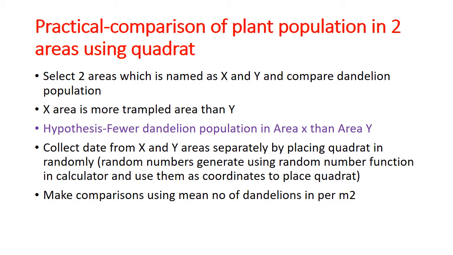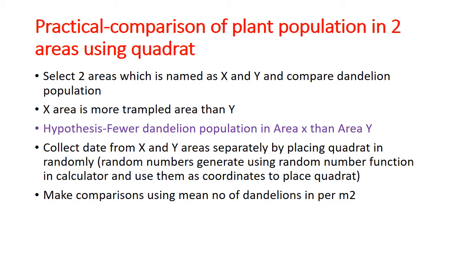The condition of area X is that it is more trampled than area Y. So we can generate a hypothesis: area X has a smaller dandelion population than area Y. In this practical we have to confirm whether this hypothesis is correct or not.